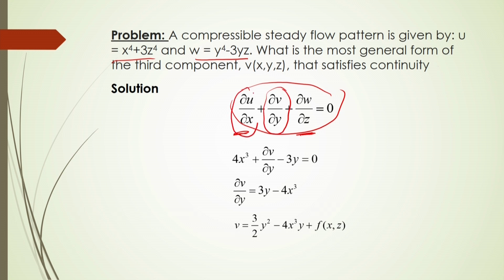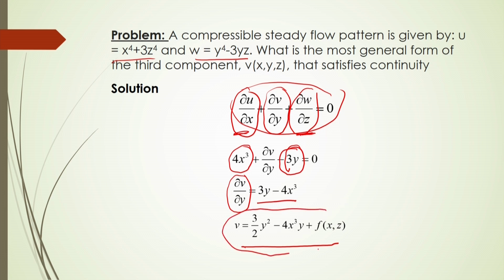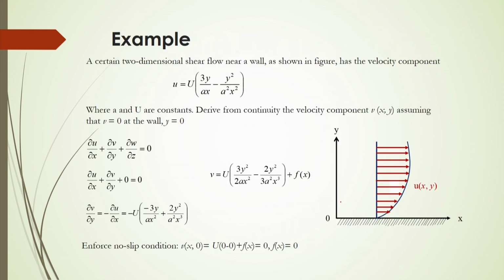From the velocity distribution in the x direction you can find out ∂u/∂x, this will be 4x³, and ∂w/∂z will be minus 3y. So, the remaining is ∂v/∂y. So ∂v/∂y will be equal to 3y minus 4x³, and after integration you can get it. This is the same way you can calculate, and finally you can get 0 from the continuity equation, and the velocity distribution in the y direction. So, this is the example.